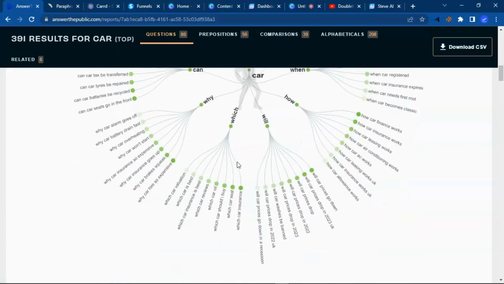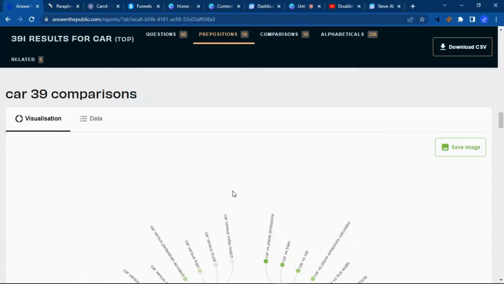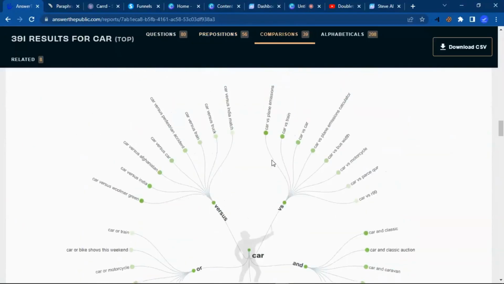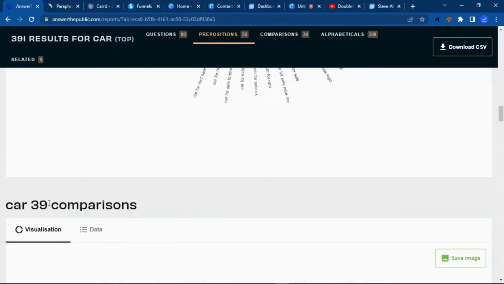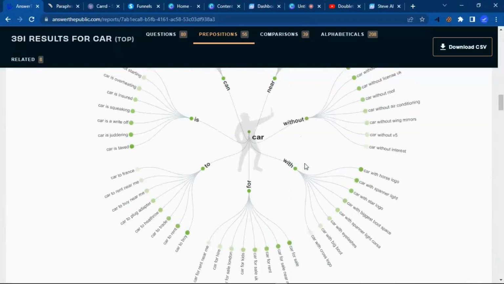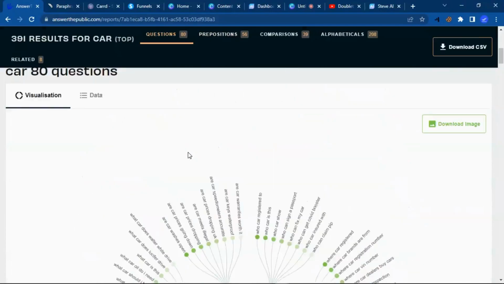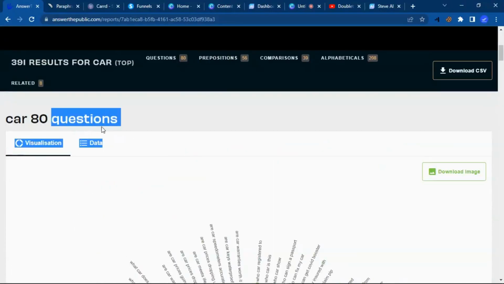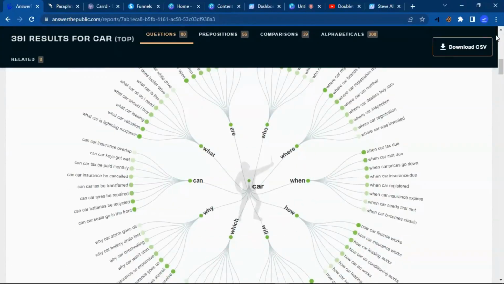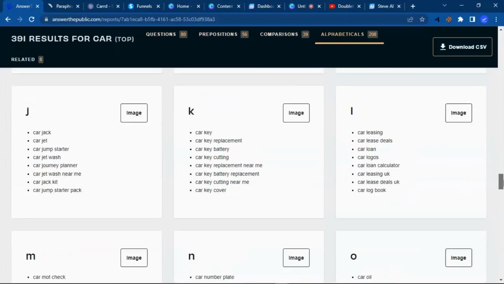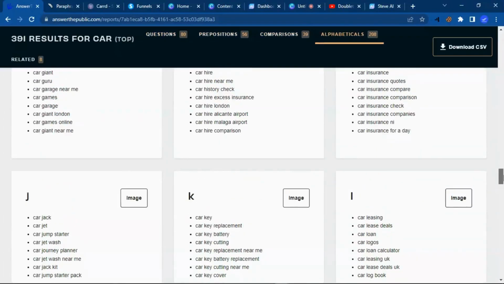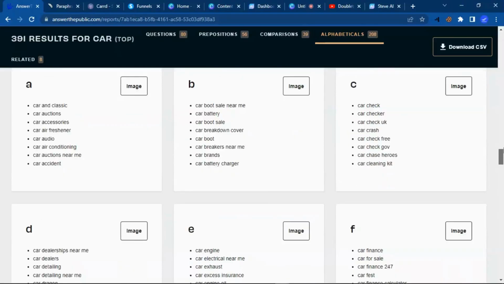Where are car registration? So if you go down here, this part is the best part here. As you can see, the type of questions that are asked. So you have questions under comparison, you have questions above here under propositions, and then the first which was above here, we have just questions what people are asking randomly. So what you need to do is just come down here to the bottom, and as you can see, questions are in alphabetical order, what people are searching online.